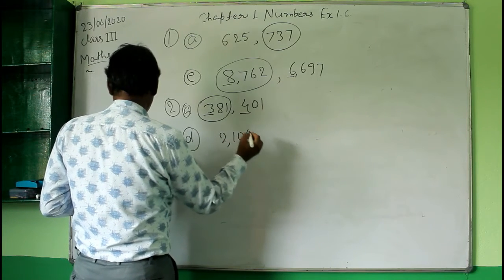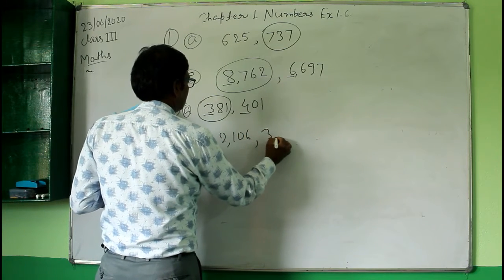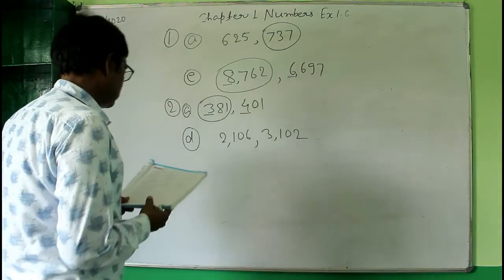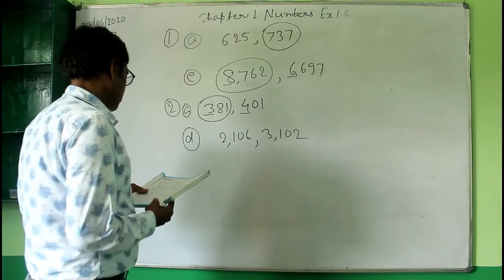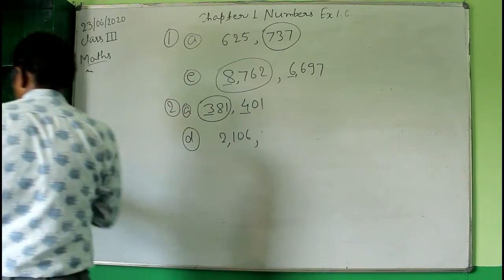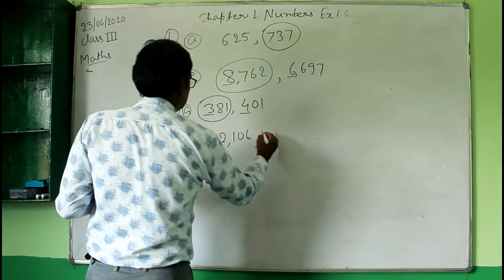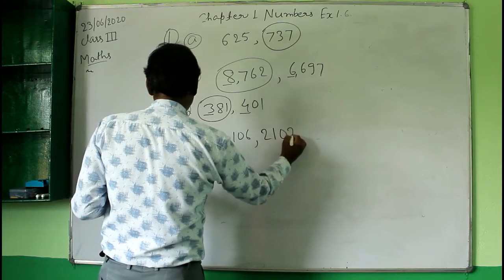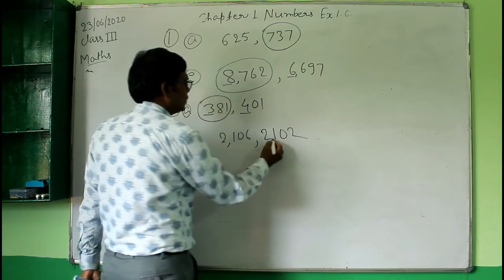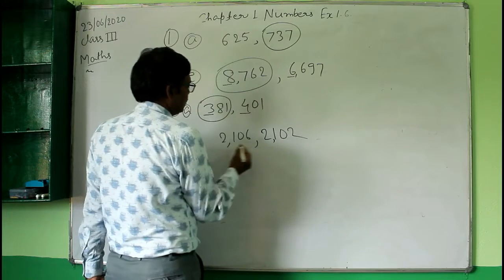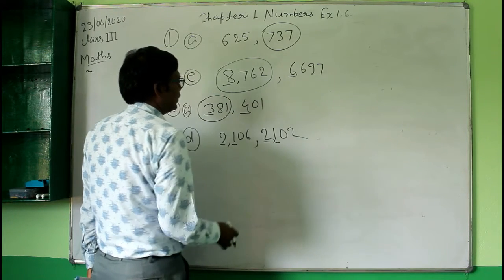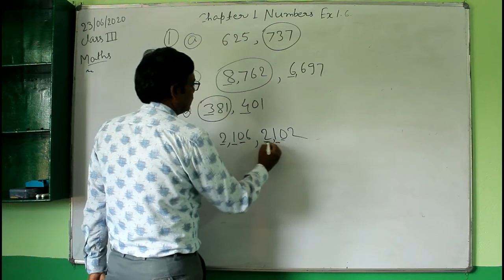2106 and the other number is 3102. So these are the two numbers. Given this is 2102. Okay, so these are the two numbers. Now in these two numbers, which number is smaller here? So see here 2 and 2 are equal, 1 and 1 are also equal, and here it is 0 and 0.